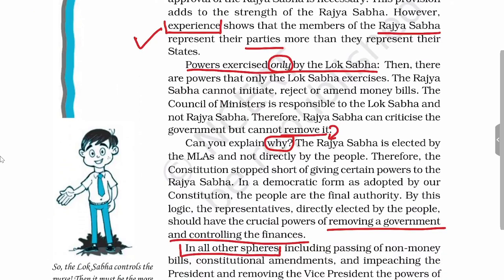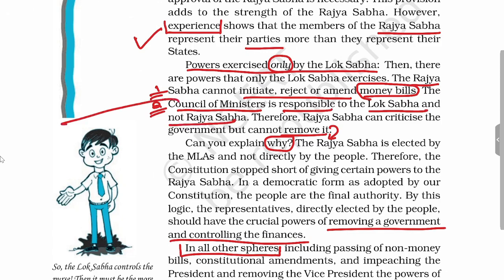Now you will see the powers exercised only by Lok Sabha. So Rajya Sabha cannot initiate, reject or amend money bills. In terms of money bill, the power of Rajya Sabha vis-a-vis Lok Sabha is less. This is the first situation. Second situation is the Council of Ministers is responsible to Lok Sabha and not Rajya Sabha. This is under Article 75.